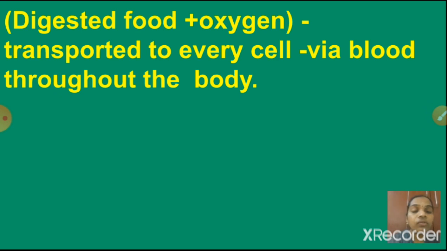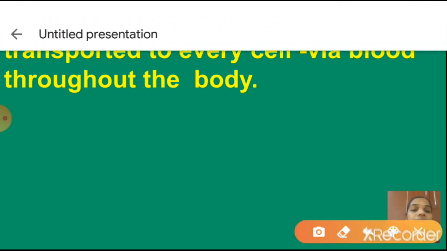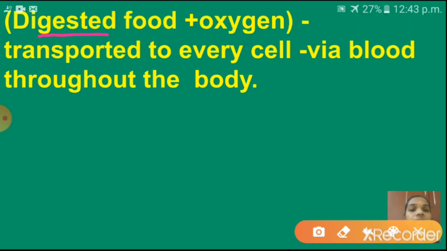So when we are taking the food afterwards, the digestion process is happening inside of the body. During the digestion, this food is digested. Isn't it, children? Where will the digestion happen? Inside of the stomach, isn't it? So this digested food and oxygen, which we take during breathing, that means respiration, is transported to every cell via blood throughout the body.